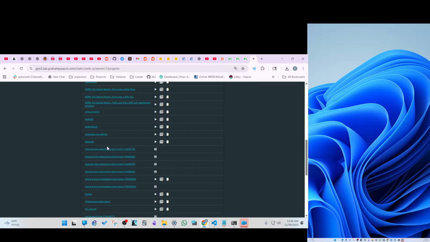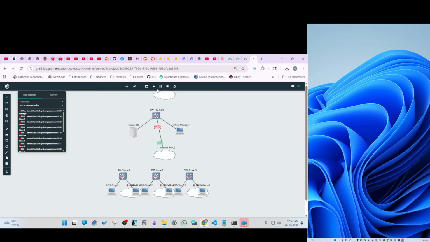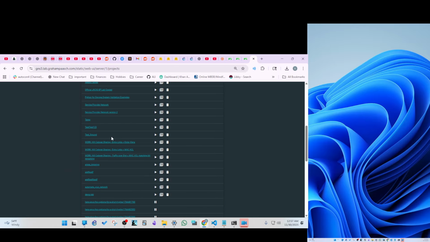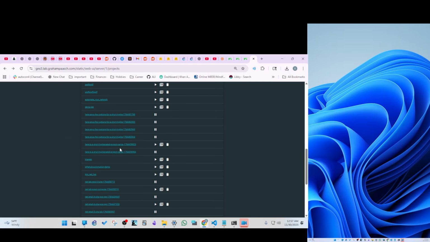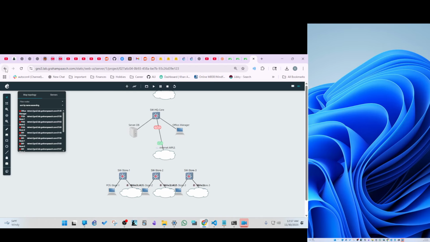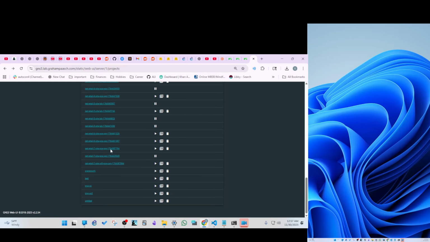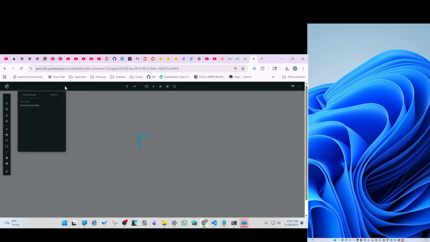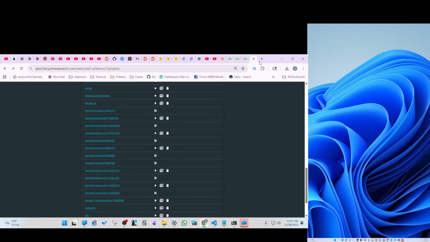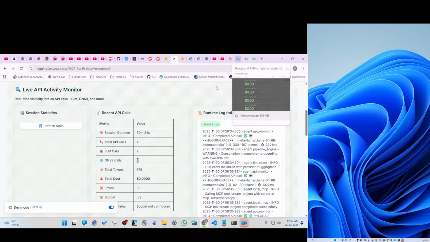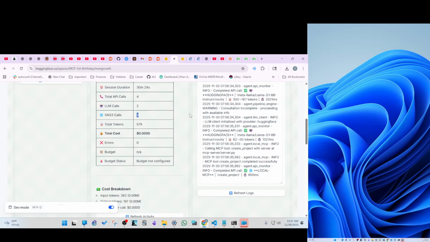So you can see where I'm going. I turned my server into an MCP server. So the LLM now has the ability to use MCP to go in and create topologies in my server. I was able to figure out how to do that using vibe coding. So that is really cool. That happened.